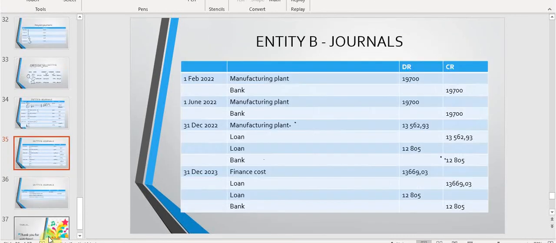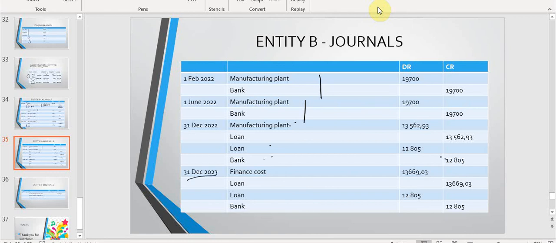Right, for the next year, I've done pretty much the same. There were 2 progress payments on different dates that I've recognized against the historical cost of the asset. Then came a payment. It's the second year, and up until this date the asset was a qualifying asset. So I put the interest against the historical carrying value of the asset. Again, I put it against the loan, and then I showed the actual interest payment against the loan.